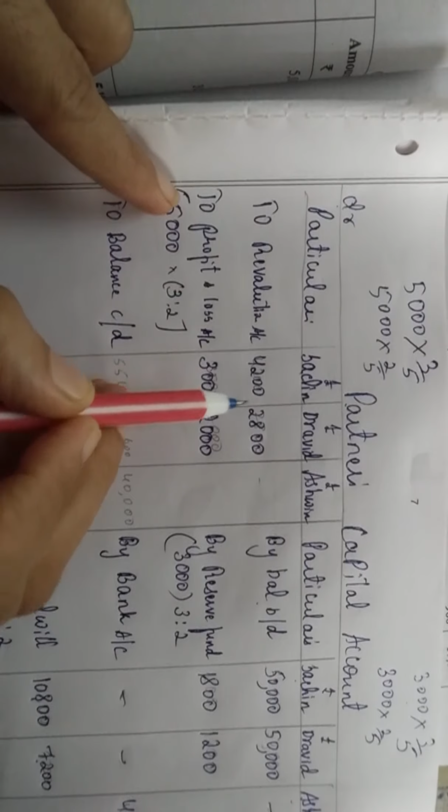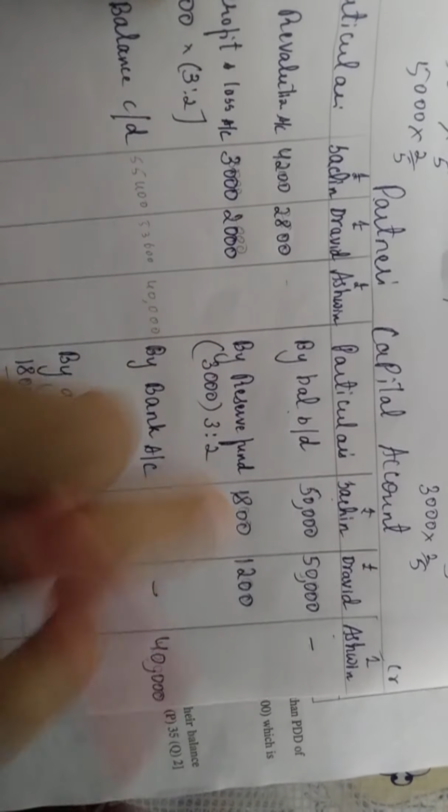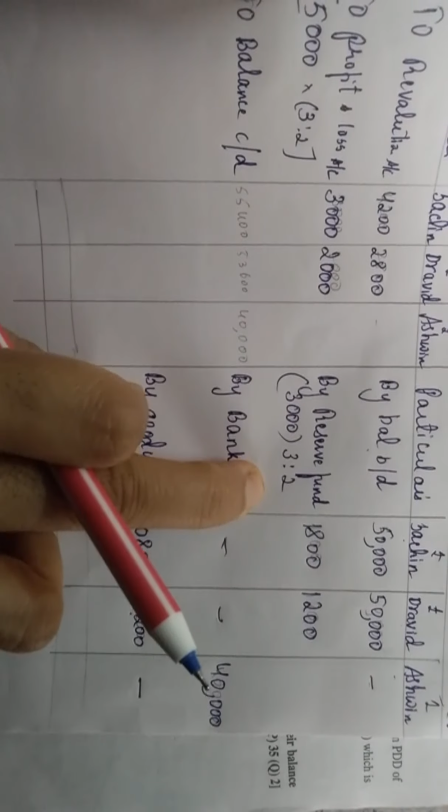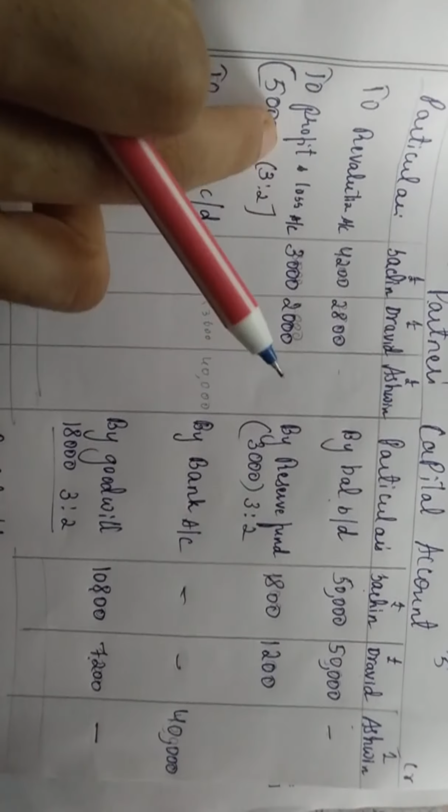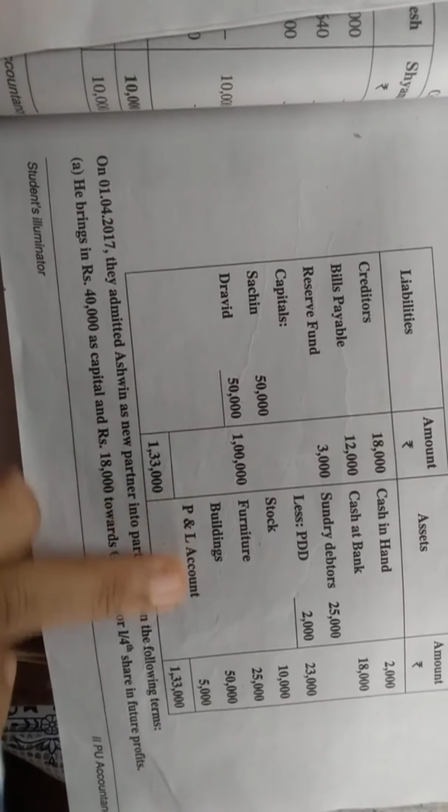That's it. Finish. What did I do first, students? Balance brought down, number 1. Second, revaluation. Third, reserve fund. Why did I write on the debit side? Because here it is on the debit side, so I'm writing on the credit side. Then profit and loss account. Why did I write on the credit side? Because profit and loss is on the credit side, so here I'm writing on the debit side. Then bank. Why did I write bank and not cash? Because the bank has more money, so 18,000. So this 40,000 here. Then goodwill.